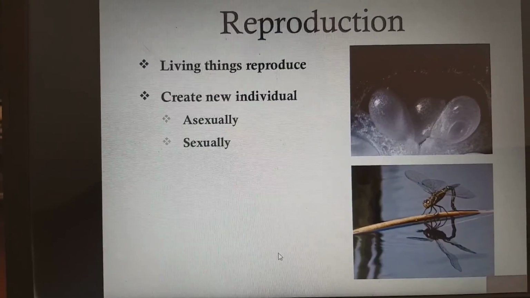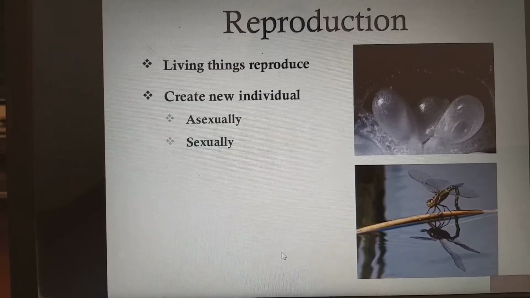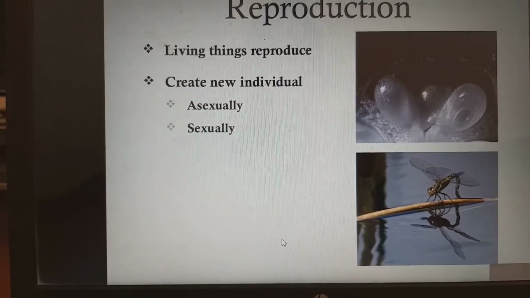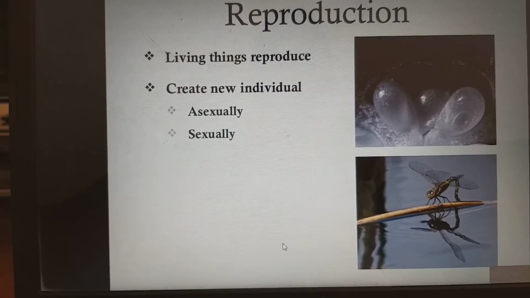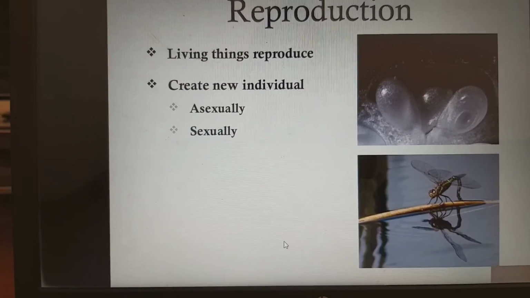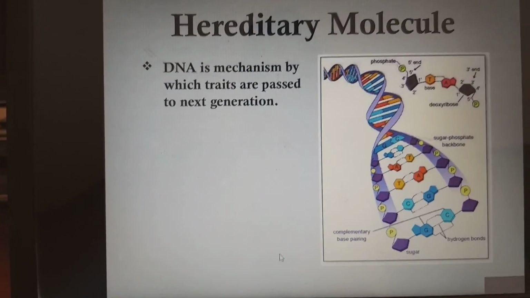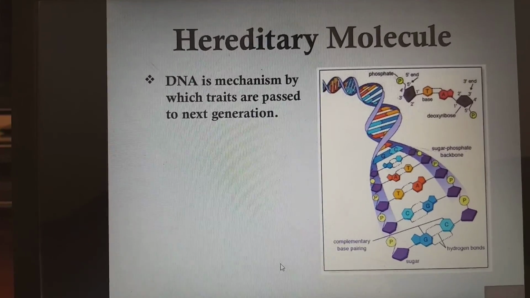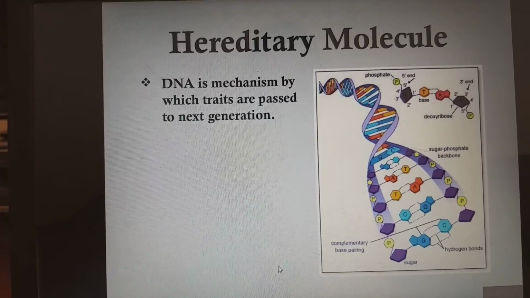Coming to reproduction, living things reproduce, creating new individuals asexually and sexually. In asexual reproduction, no two partners are involved. In sexual reproduction, both male and female partners are involved. Coming to hereditary molecule, DNA is the blueprint of the whole of our body. DNA is the mechanism by which traits are passed to the next generation.